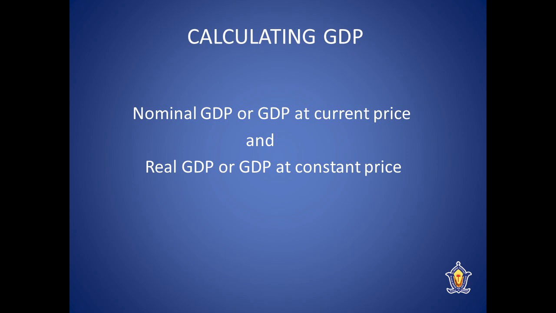GDP at market price is one of the concepts of national income and related aggregates. Here today we are going to understand how GDP is calculated at current price and constant price, how much relevant they are. So let's start our topic, calculating GDP at current price and constant price.